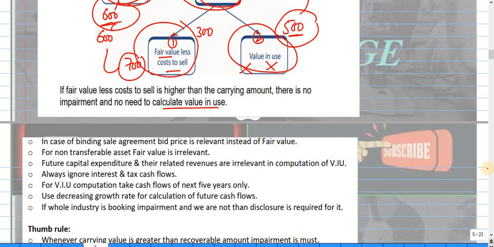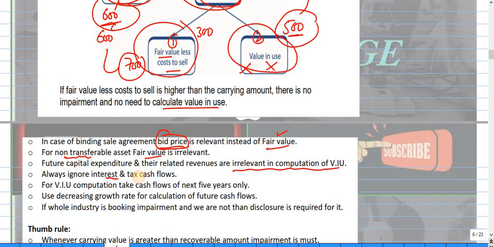One thing more: when we have a binding sale agreement, the bid price is relevant instead of fair value. When there is a non-transferable asset, the asset which is not transferable, the fair value is irrelevant. The future capital expenditure and its related revenue are irrelevant in the computation of value in use.